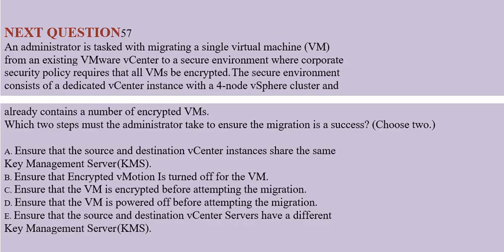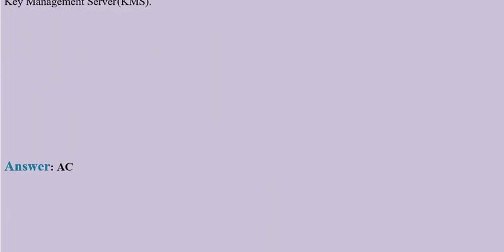Option A. Ensure that the source and destination vCenter instances share the same key management server (KMS). Option B. Ensure that encrypted vMotion is turned off for the VM. Option C. Ensure that the VM is encrypted before attempting the migration. Option D. Ensure that the VM is powered off before attempting the migration. Option E. Ensure that the source and destination vCenter servers have a different key management server (KMS). Correct answer is option A and option C.